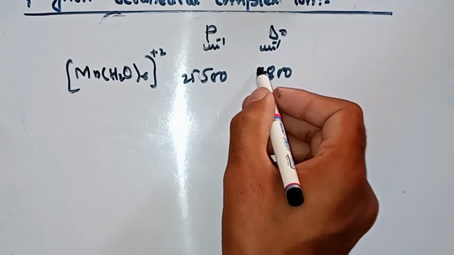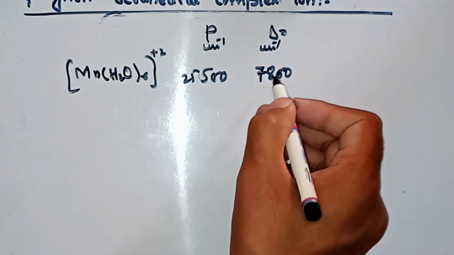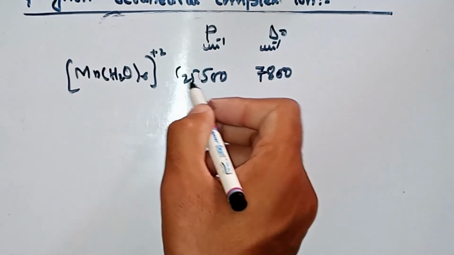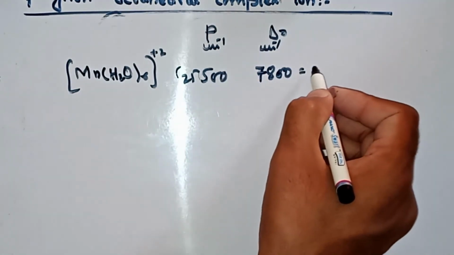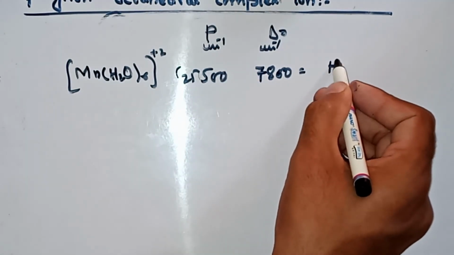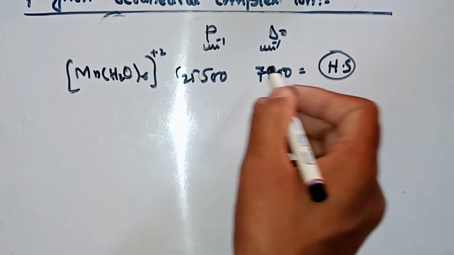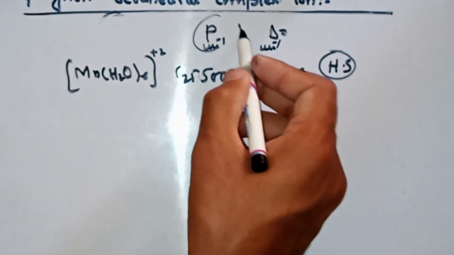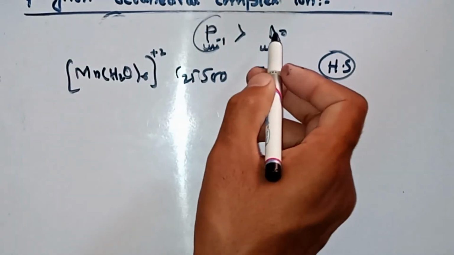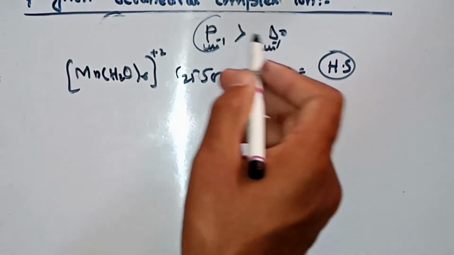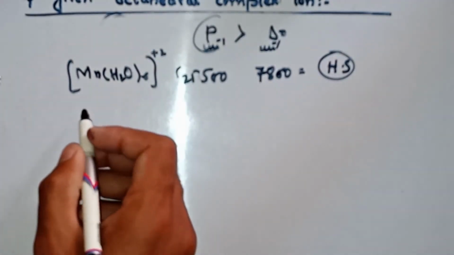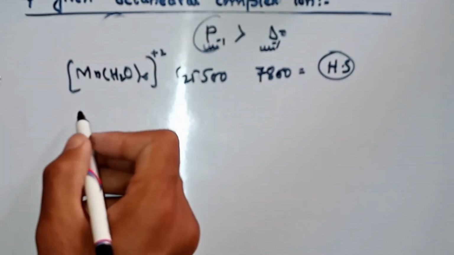I already told you that when the value of del naught is smaller than the value of P, it will be a high spin complex, because that is the second condition: when P is greater than del naught, a high spin complex is formed. Let's take another example.